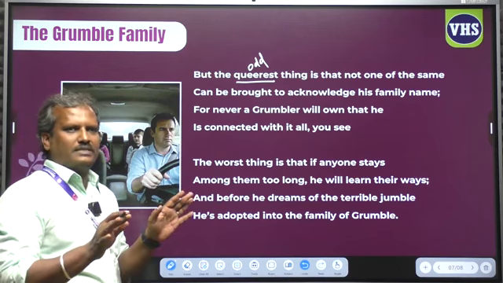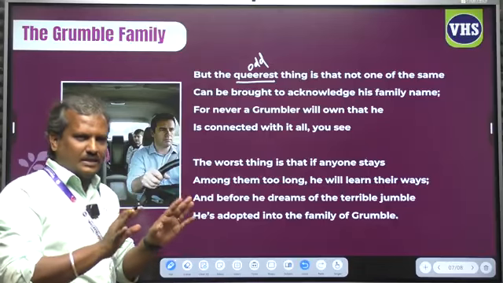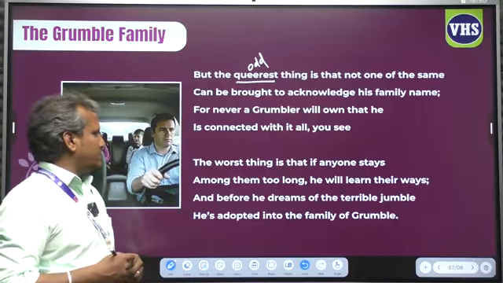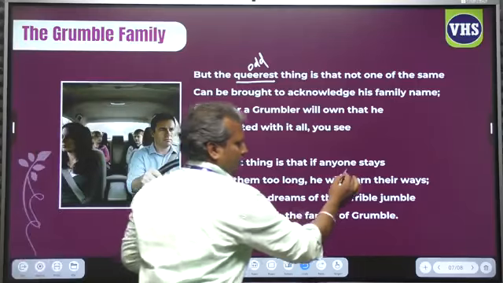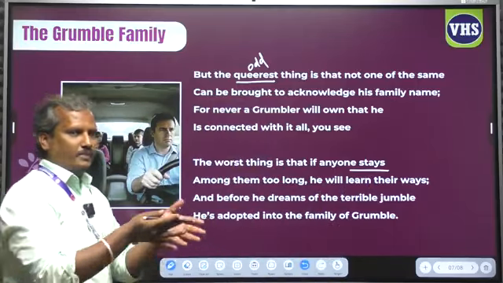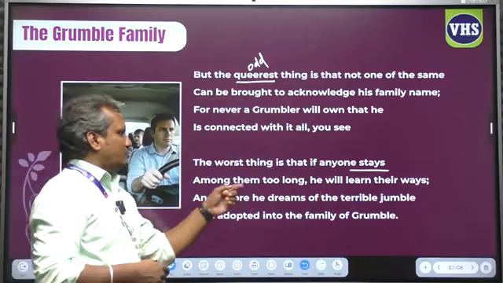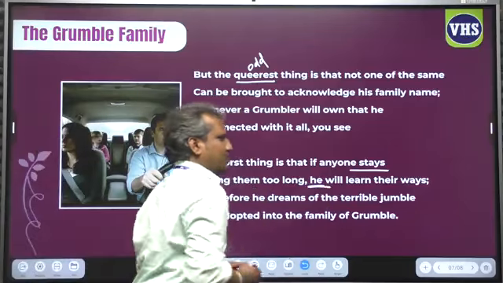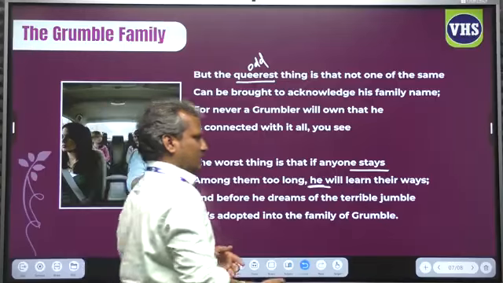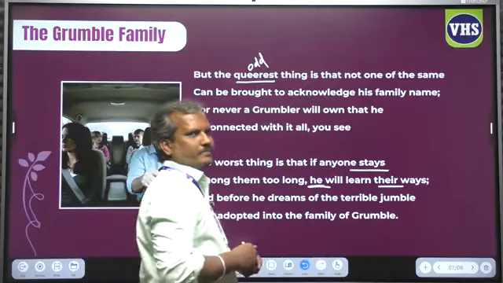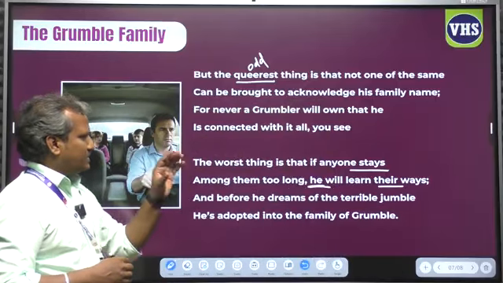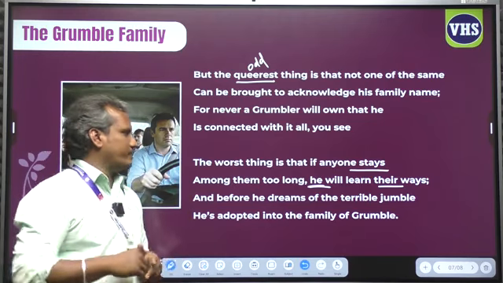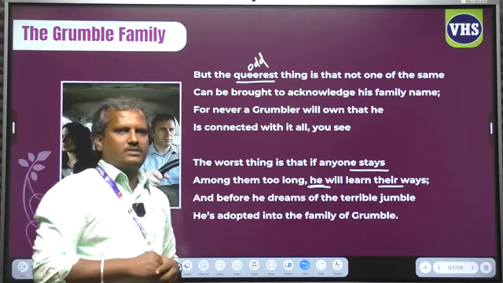Right? They will not accept that they are grumblers. Still they grumble. The worst thing is that if anyone stays with the grumblers too long, he will learn their ways. That particular person will learn their ways, which means the way of grumbling.